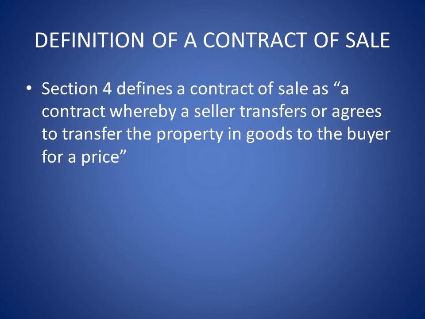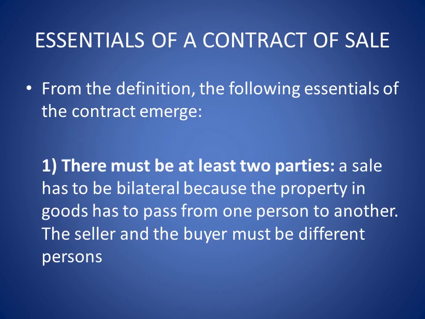Section 4 defines a contract of sale as a contract whereby a seller transfers or agrees to transfer the property in goods to the buyer for a price. Please write the definition as it is. You cannot write it in your own words. Essentials of a contract of sale. So what is very important?